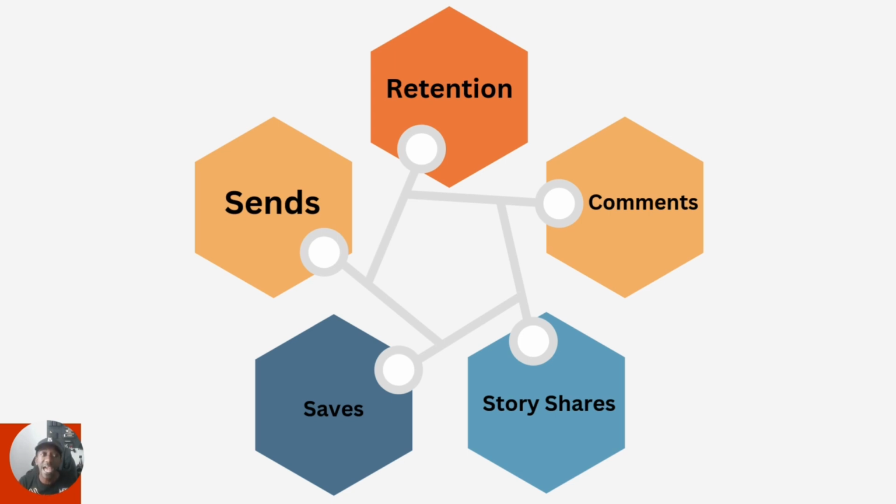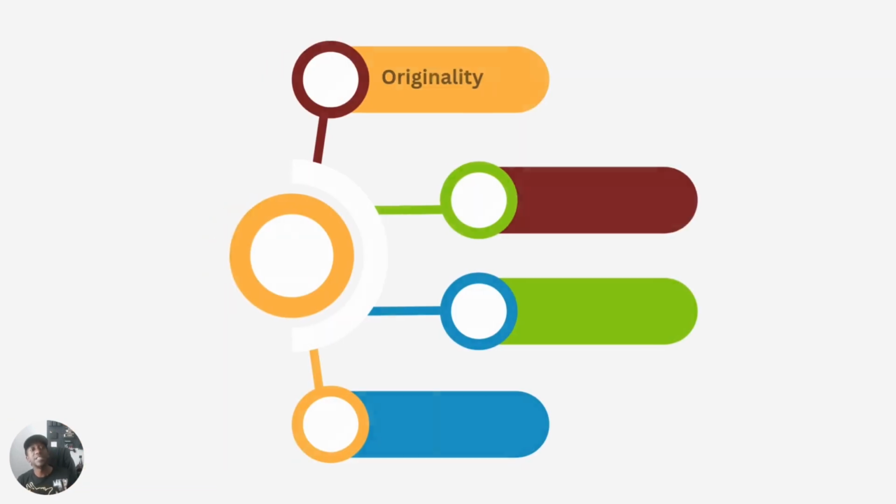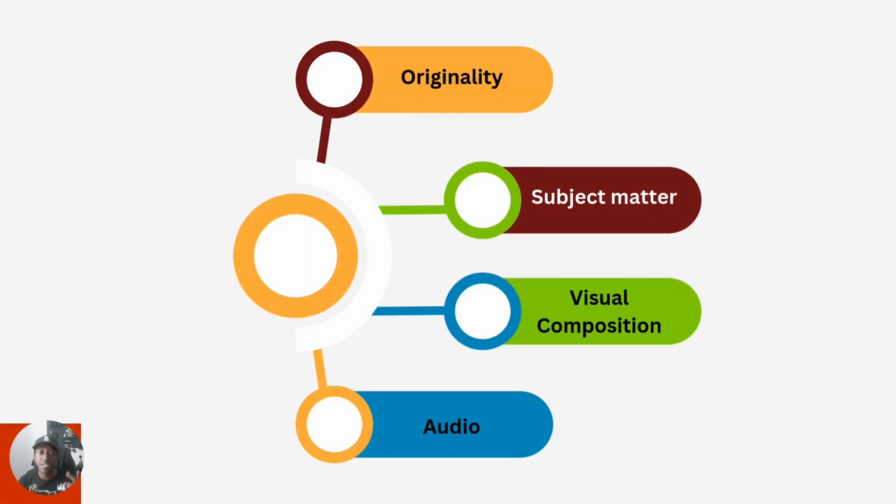Now, once it has this data, this is not all that it is judging on. At the same time, there is a separate AI pretty much collecting data on these factors: originality, subject matter, visual composition, audio. Originality does not mean, yo, is this something brand new that we haven't seen before? It means, is this an original piece of content or is this something that's being aggregated from another account, right? They don't want to continuously post things that are being shared from other people's accounts. They want to try to give people originality.